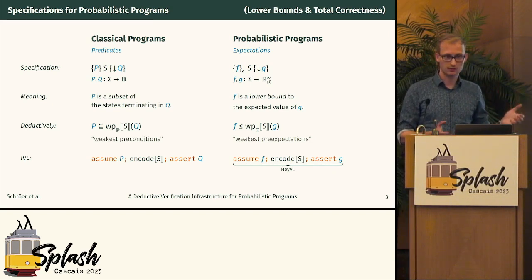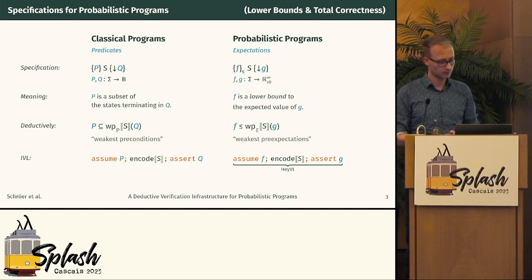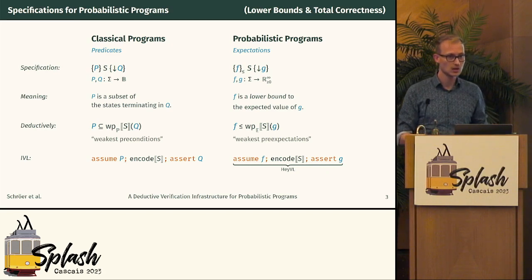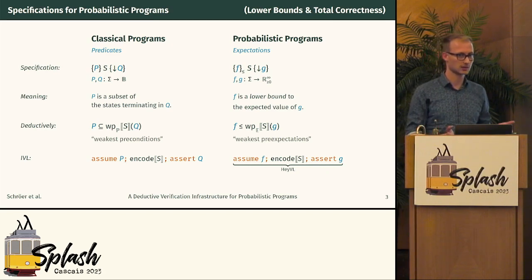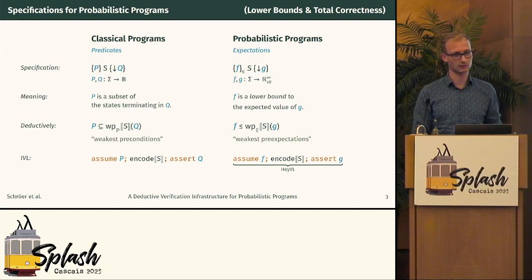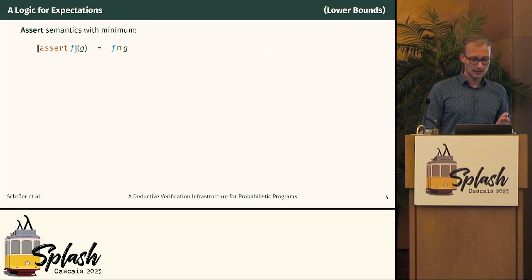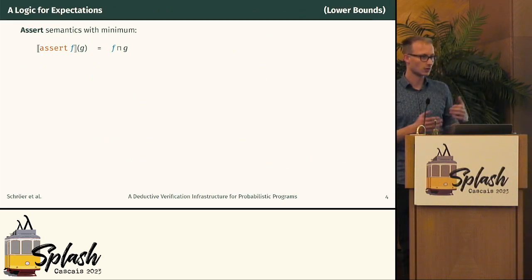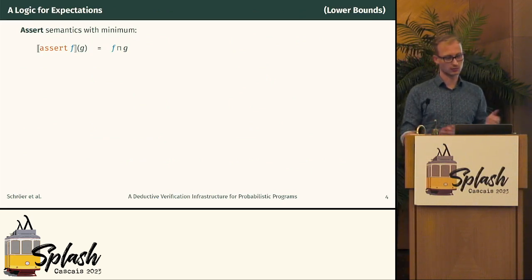Now notice that f and g evaluate to numbers, right? So f might be 42 in some state or 3, and not just true or false. So now the crucial question is, how does this work? What do assume and assert mean in this quantitative setting? What is the semantics of Javier? And to understand this, we look at the logic on expectations, logical reasoning about these values.